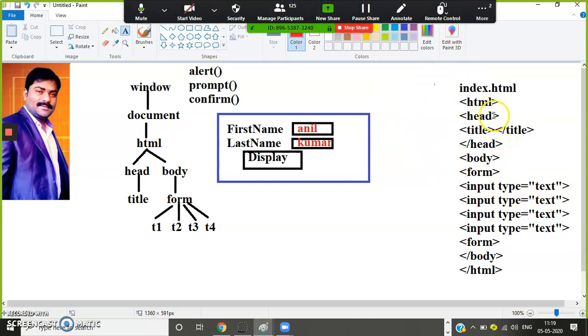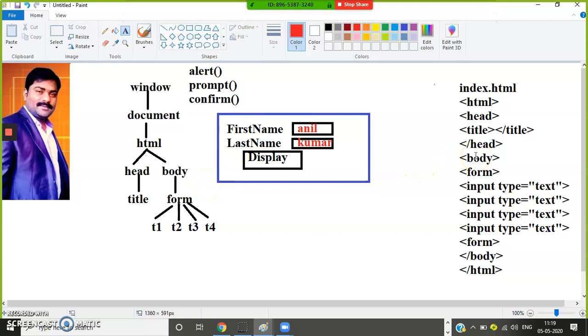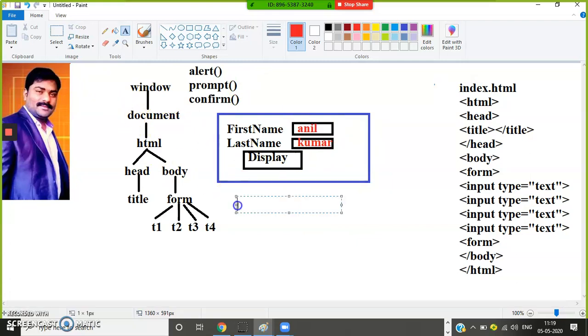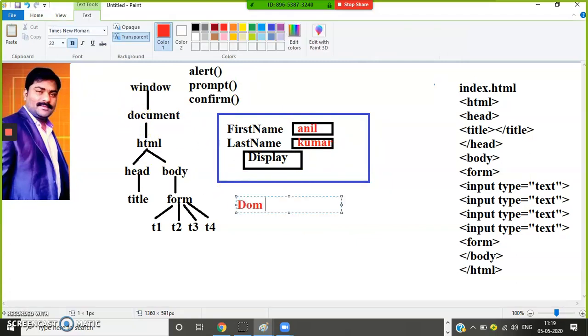Once the HTML page is loaded in the browser, your total HTML elements are converted into JavaScript objects. A document object is created. Whatever elements are available in your page, all these elements can be accessed by using this object. Is it clear? So JavaScript is popular for performing DOM traversal and DOM manipulation. JavaScript is popular for performing what? DOM traversal and DOM manipulation.